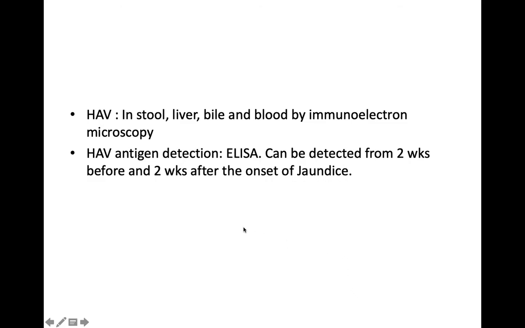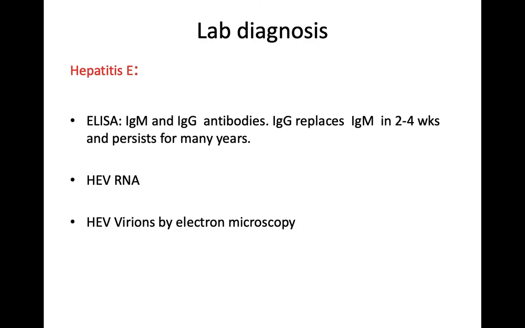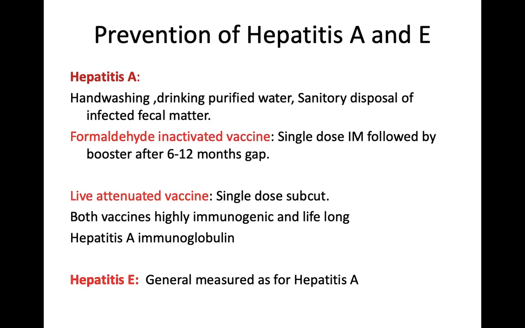IgG stays for a very long duration, whereas IgM comes down in a few months. The viral antigen HAV can be detected in the stool, liver, bile and blood by immune electron microscopy. HAV antigen detection can also be done by ELISA about 2 weeks before and 2 weeks after the onset of jaundice. Coming to lab diagnosis of hepatitis E, ELISA formats are available for IgM and IgG antibody. IgG replaces IgM in 2 to 4 weeks and persists for many years. HEV RNA detection is available, and also electron microscopy for detection of HEV virions.